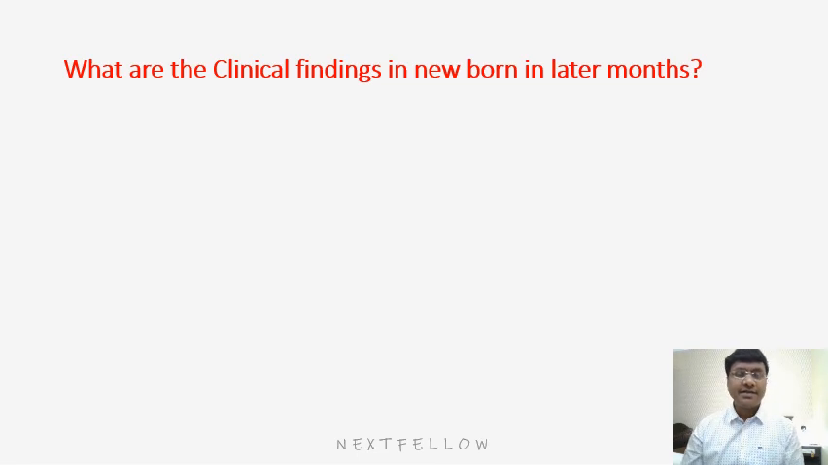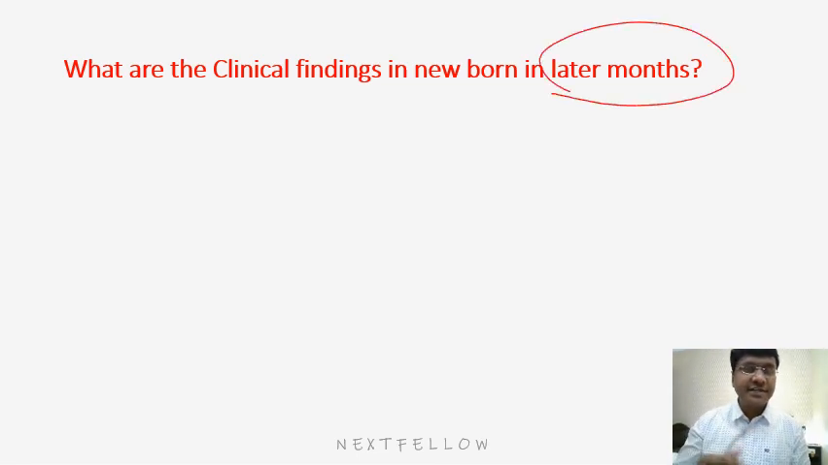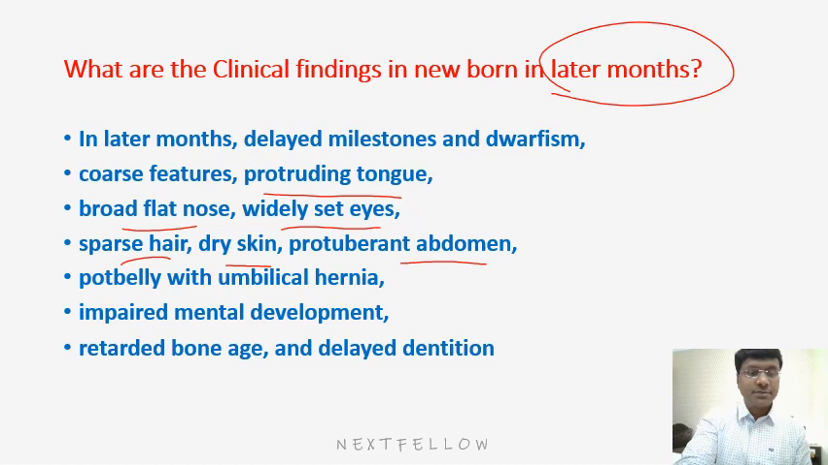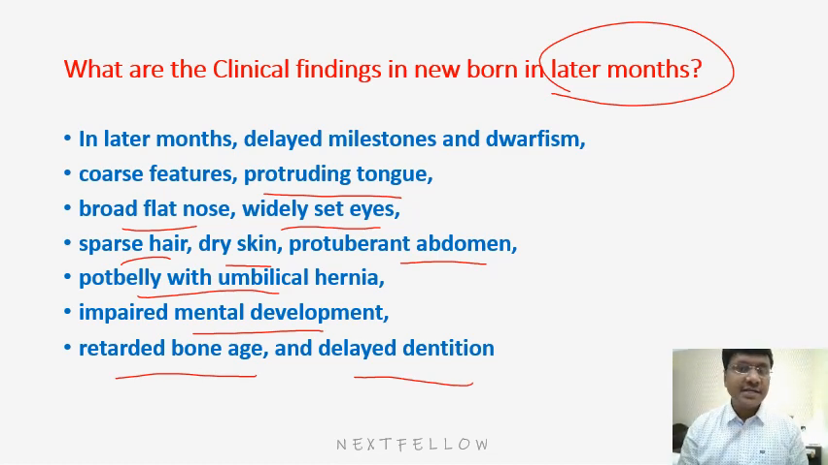Then, what will be the clinical findings in the newborn in the later months if hypothyroidism is present? First and foremost, very important, there will be delay in the milestones. Please remember, in the later months, these are the manifestations that can be observed: delayed milestones, dwarfism, coarse features, protruding tongue, broad flat nose, widely set eyes, sparse hair, dry skin, protuberant abdomen, pot belly with umbilical hernia, impaired mental development, retarded bone age, and delayed dentition. So these are the clinical findings that you will see in the newborn in the later months.